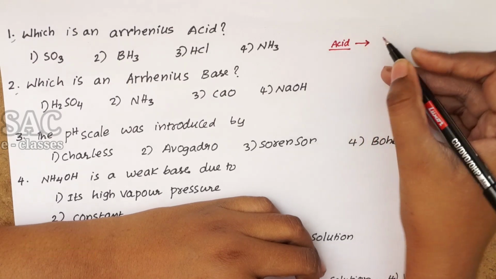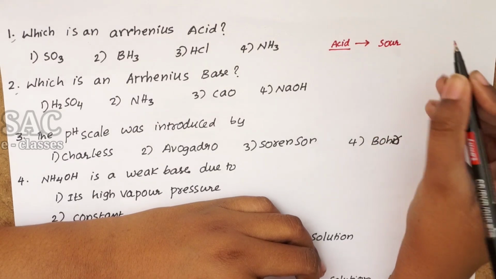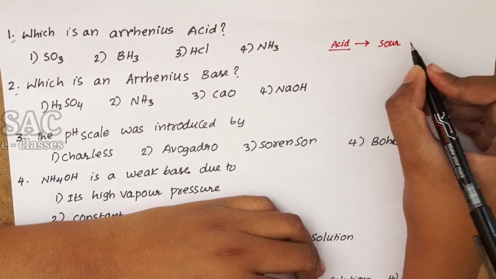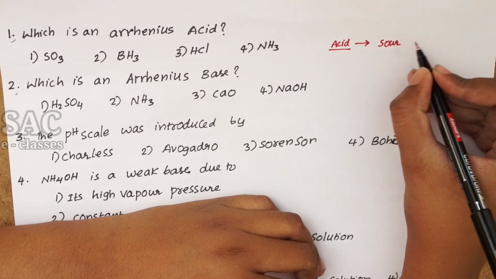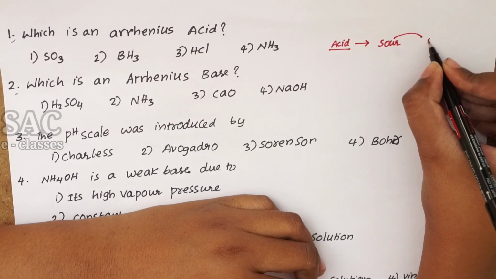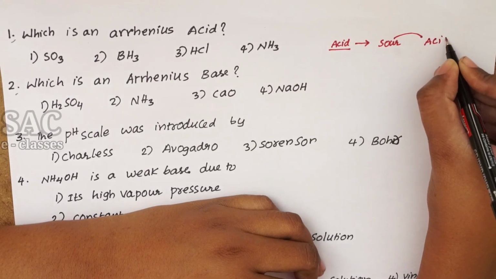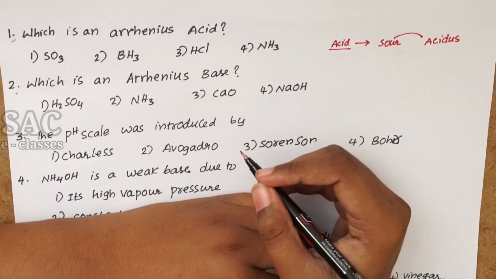it is an acid if it is basically sour in taste. Greeks believed that the substances which are sour in taste are acids. Actually, acid is derived from the word acidus, which means sour in taste.